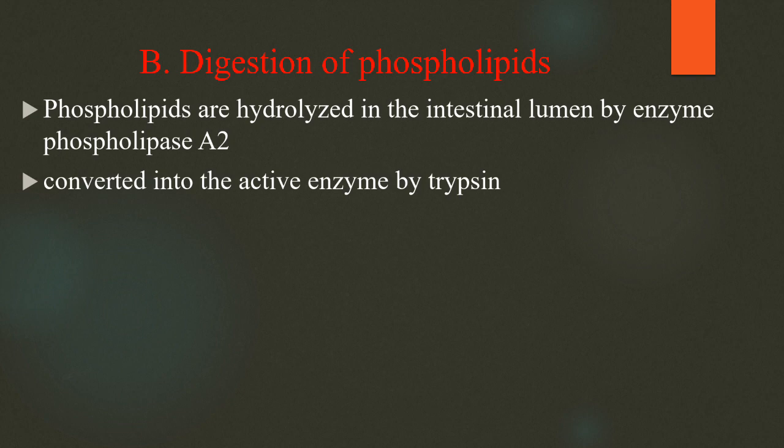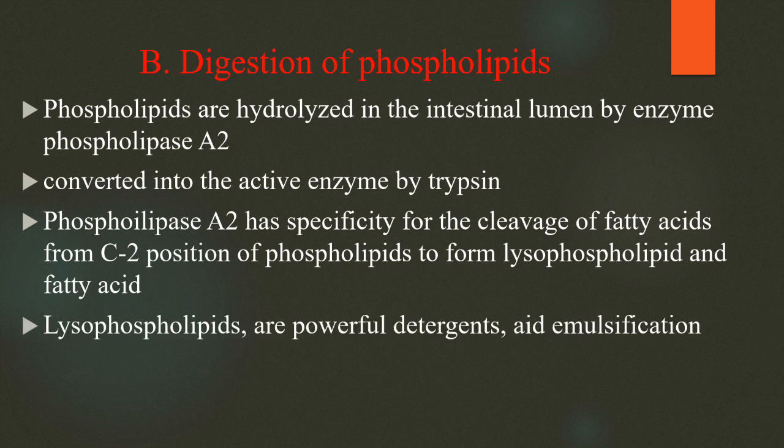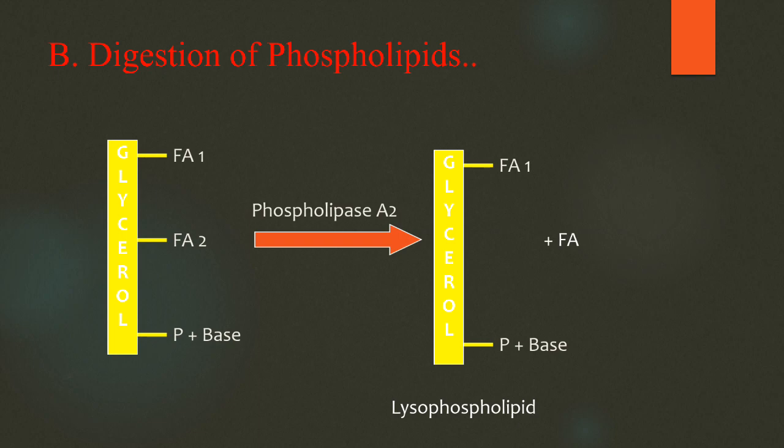Now come to the digestion of phospholipids. Phospholipids are hydrolyzed in the intestinal lumen by the enzyme phospholipase A2, which requires trypsin for activation. Phospholipase A2 is specific for the cleavage of fatty acid from the C2 position of phospholipids to form lysophospholipids and fatty acid. Lysophospholipids are powerful detergents which help in emulsification of lipids. Here is the structure of phospholipid forming lysophospholipid and free fatty acid.